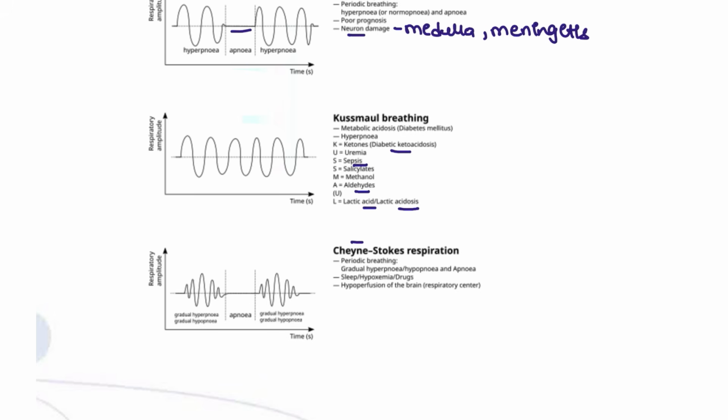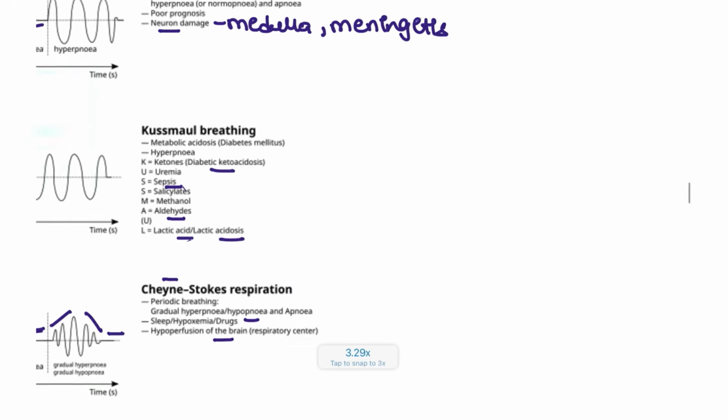Cheyne-Stokes. Cheyne-Stokes will be hyperpnea, hypopnea, apnea. So this is seen in sleep, in sleep patients, hypoxia patients, and also hypoperfusion to the brain. This is known as Cheyne-Stokes. This question has also been asked in the examination.